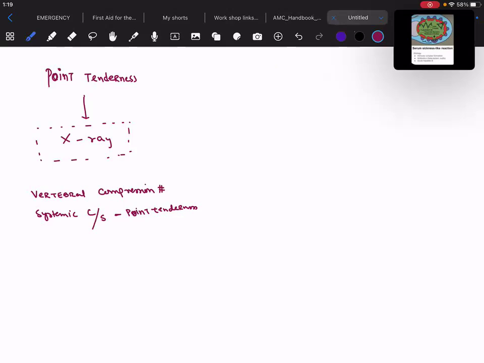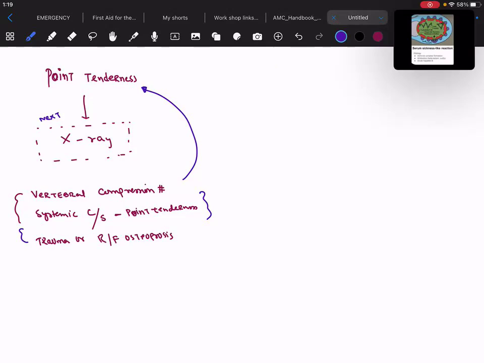You just poke with the help of finger on the back of the patient, and there is a pointing tenderness, or there is a history of trauma, or there is a risk factor for osteoporosis. In these patients, if there is pointing tenderness, then the next step is none other than your X-ray.